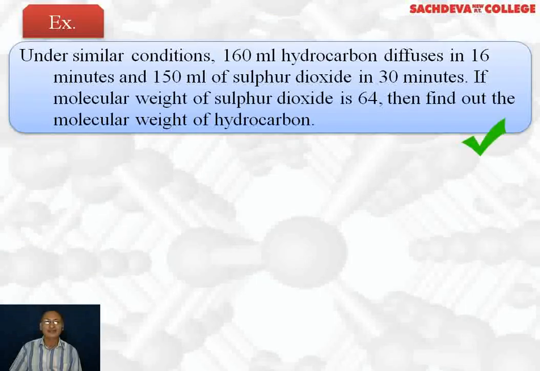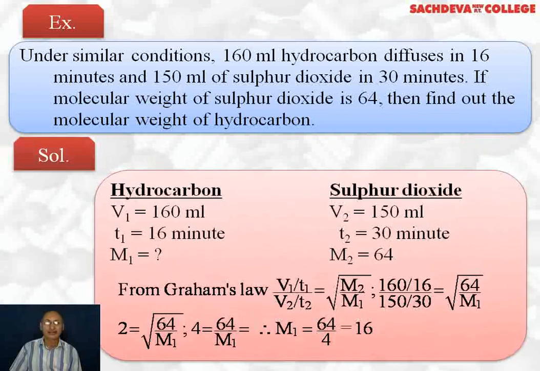Next question: under similar conditions, 160 ml of hydrocarbon diffuse in 16 minutes and 150 ml of sulfur dioxide diffuse in 30 minutes. If the molecular weight of sulfur dioxide is 64, then find out the molecular weight of hydrocarbon. For hydrocarbon, volume is given to be 160 ml, time is 16 minutes, M1 we have to find out. For sulfur dioxide, volume is given to be 150 ml, time is 30 minutes, M2 is 64. So we apply Graham's law of diffusion.